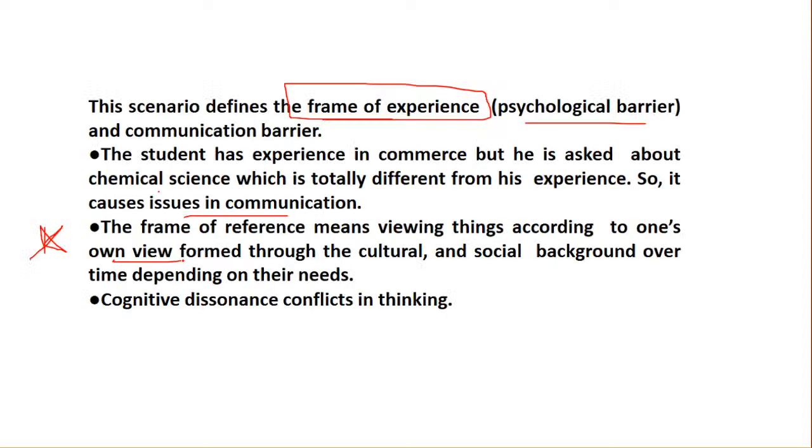It's a psychological barrier because the student is not from that field. Cognitive dissonance is nothing but conflicts, and frame of reference is nothing but own perspective. Is it clear? Anyone who is not familiar with these terms, at least have a note of it so that it will help you in your revision.